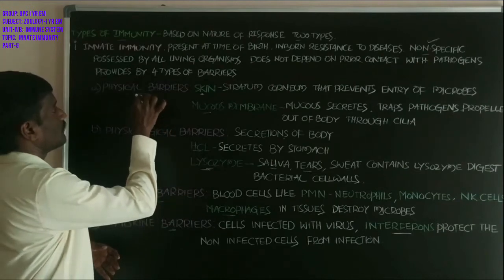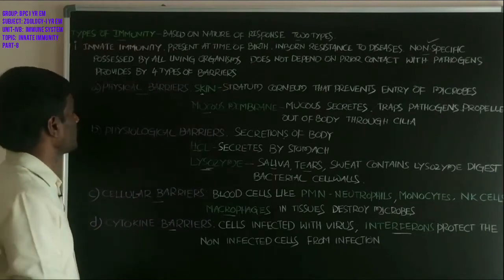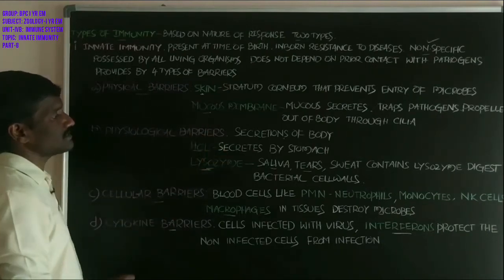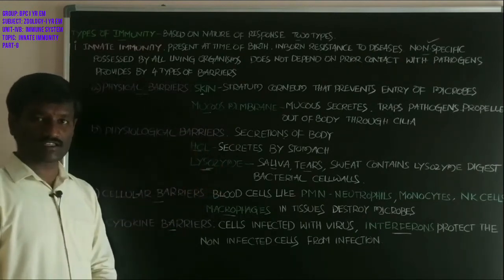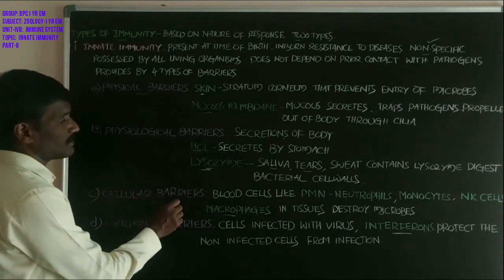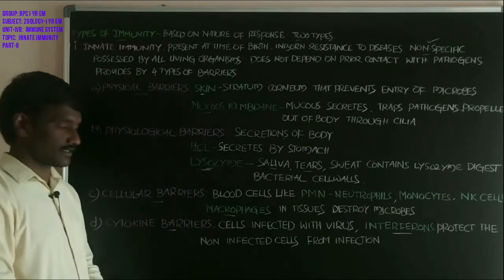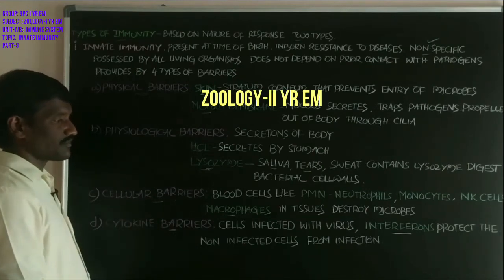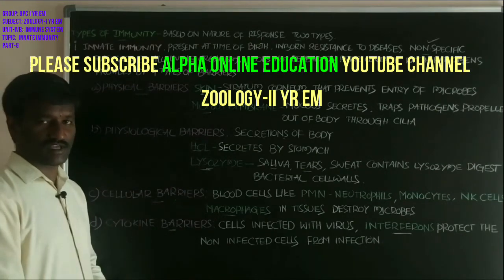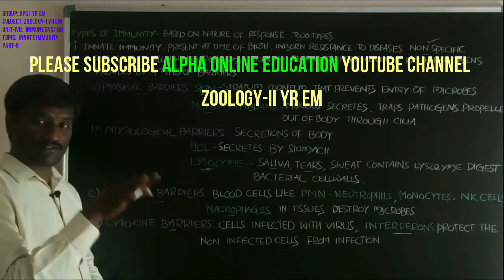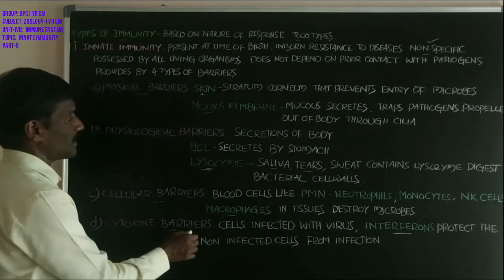Okay, which are the physical barriers? Skin and mucous membrane are physical barriers. And which are the physiological barriers? Hydrochloric acid and lysozyme act as physiological barriers. Cellular barriers: neutrophils, monocytes, NK cells and macrophages. Cytokine barriers: cytokines produced from T helper cells and infected cells in the body. Interleukins and interferons are two types of cytokines. These act as cytokine barriers.